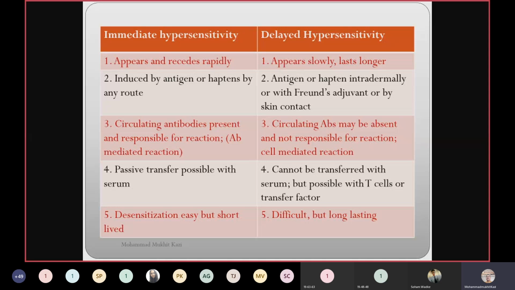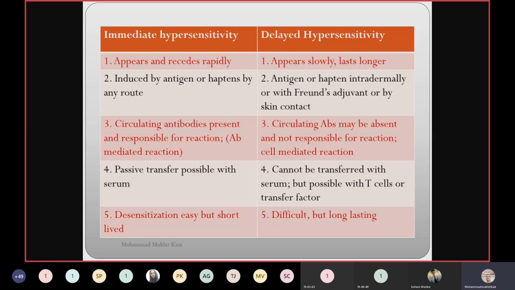Passive transfer is possible with serum in immediate hypersensitivity reaction. That is why if a person is allergic to some medicines, he or she is not eligible for blood donation, because if you donate the blood, it will get passively transferred to the recipient. That is why it is not allowed. In the delayed type, it cannot be transferred with serum, but is possible with T cells or transfer factor, because delayed type hypersensitivity is mediated by T cell response. That is why it is transferred when you transfer the T cells to the recipient.